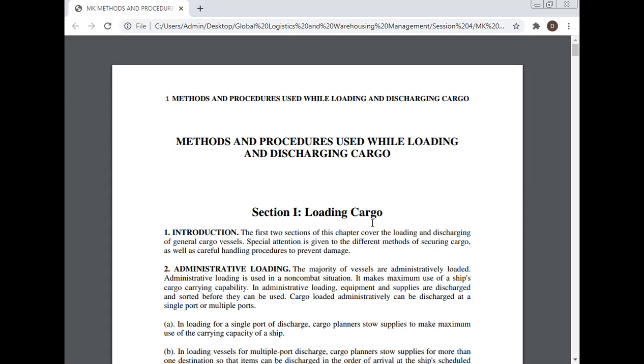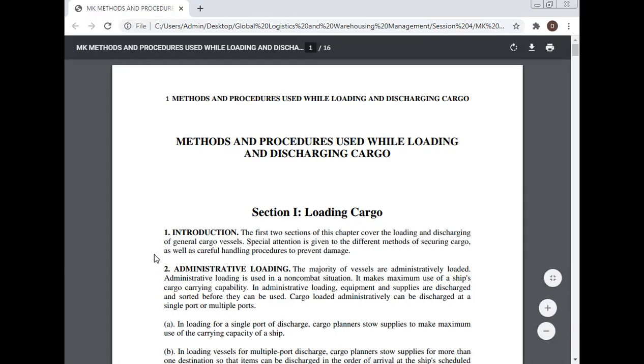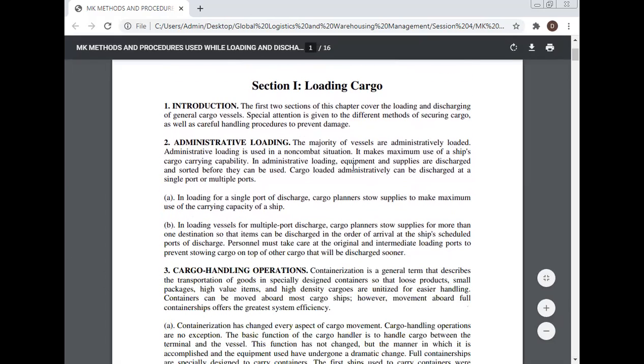Section 1, Loading Cargo. Introduction. The first two sections of the chapter cover the loading and discharging of the general cargo vessel. Special attention is given to the different methods of securing cargo as well as careful handling procedures to prevent damage. Administrative loading. The majority of vessels are administratively loaded.